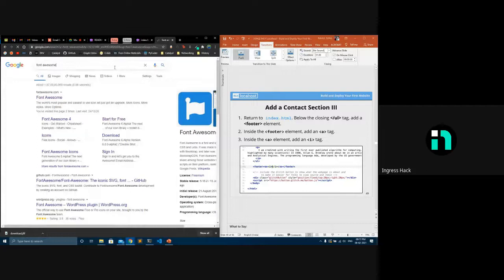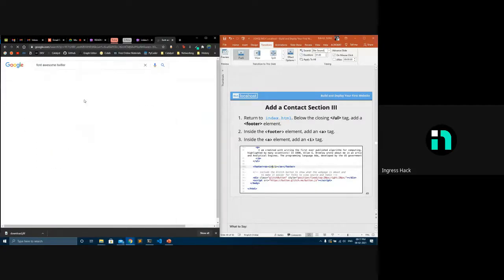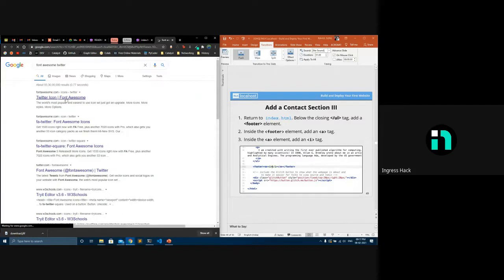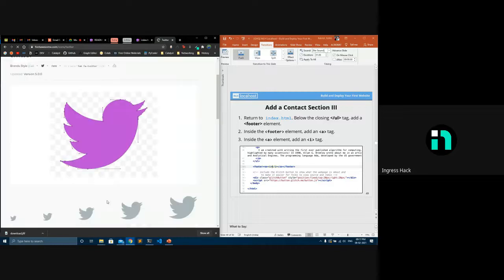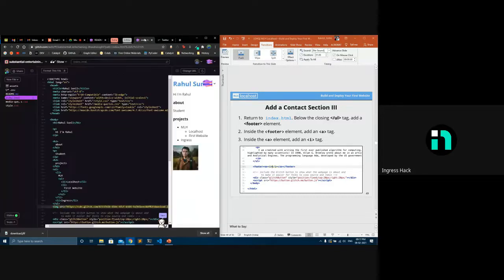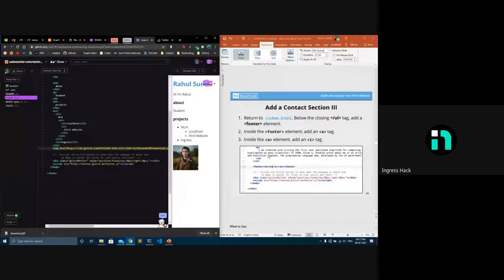For example, if you want Twitter, you just have to search for Font Awesome Twitter. You'll get the Twitter icon, and almost all the brand icons, LinkedIn, Facebook, email, and all those things will be there in Font Awesome. I'll show you how to use these things. First, you have to import it. Like in link, you just have to call that Font Awesome. Then how to use it, I'll show you now. We'll be adding the social icons at the end as a footer.